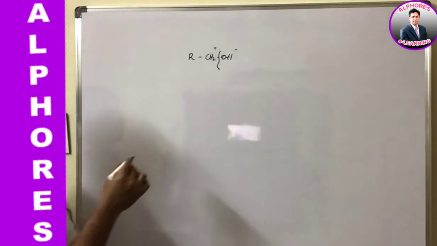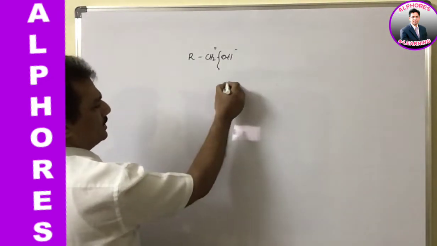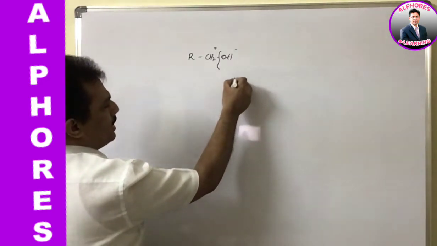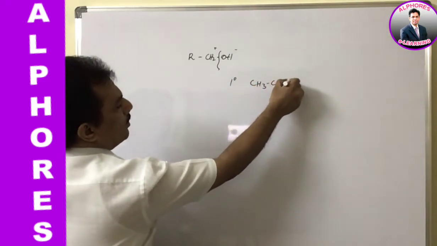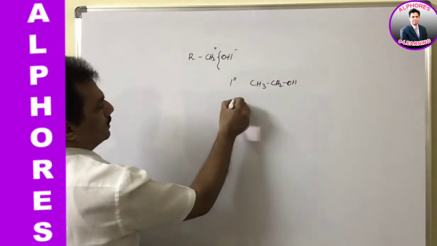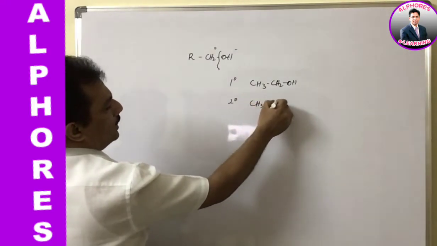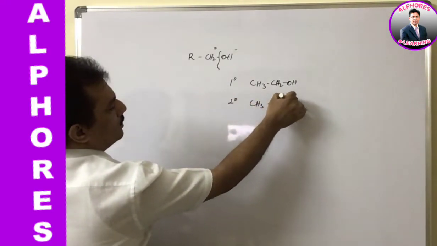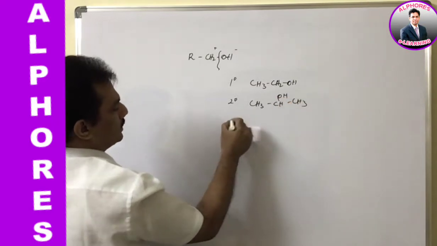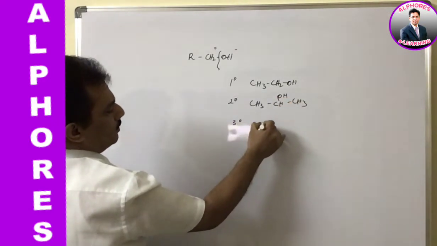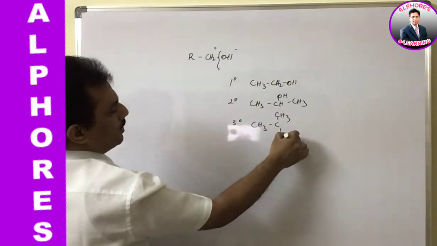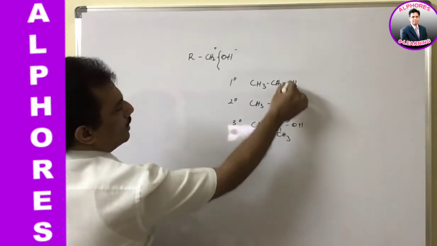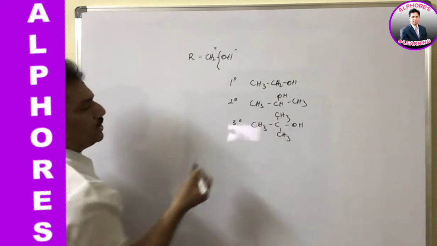This type of reaction happens for all alcohols, for example primary alcohols, secondary alcohols and tertiary alcohols. Just observe, these are different alcohols where the OH is present on a primary carbon, or on a secondary carbon, or on a tertiary carbon.